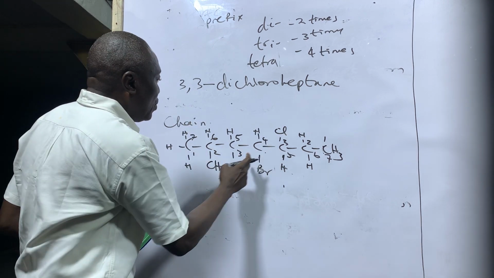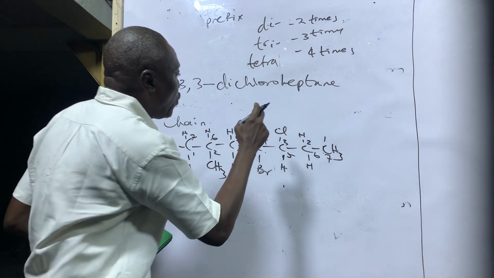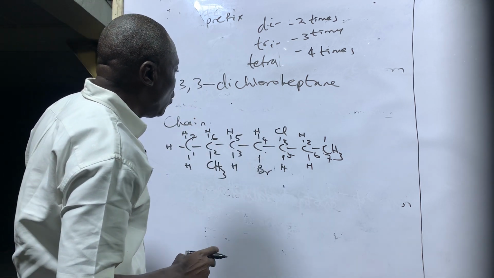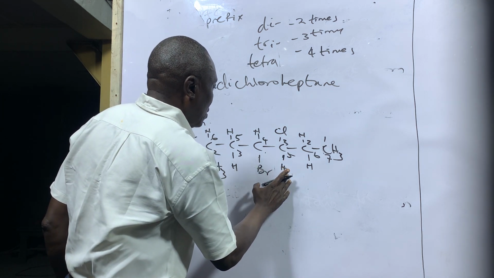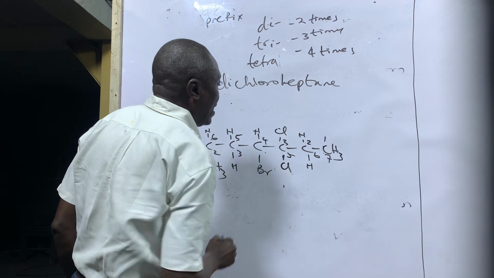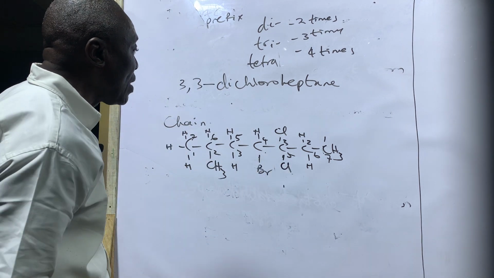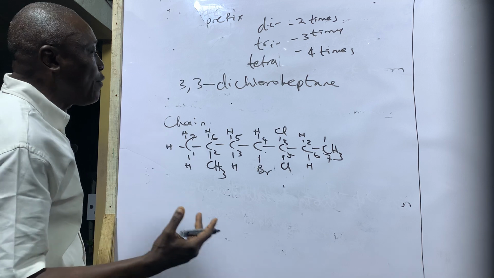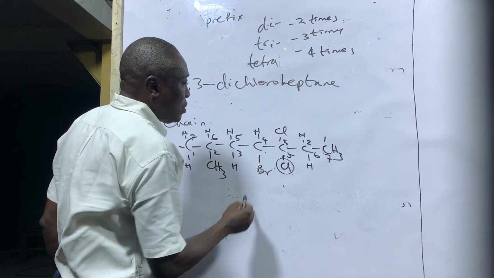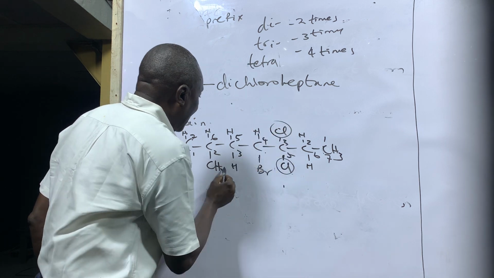You have bromine here, you have methyl here, you have chlorine here, and maybe chlorine here. Now, how many substituents do we have here? We have 3 substituents.